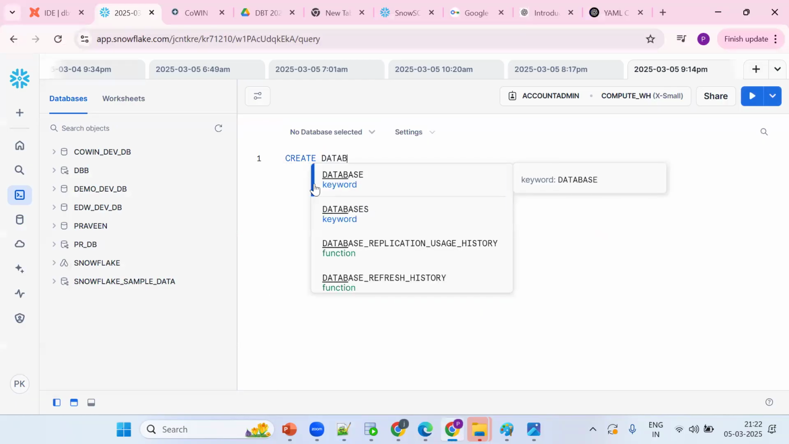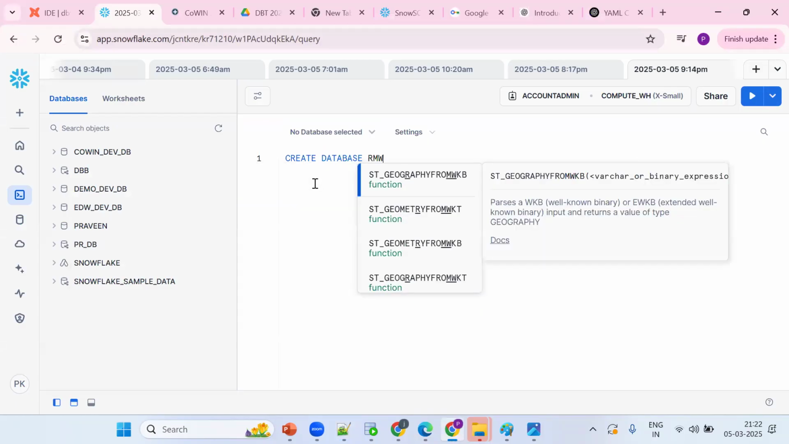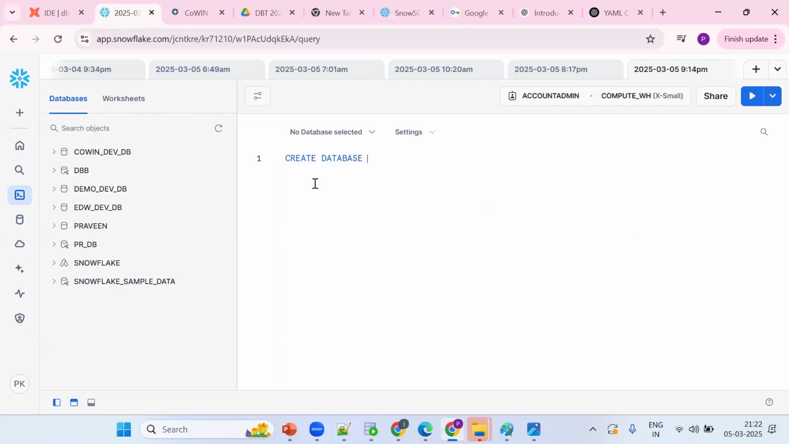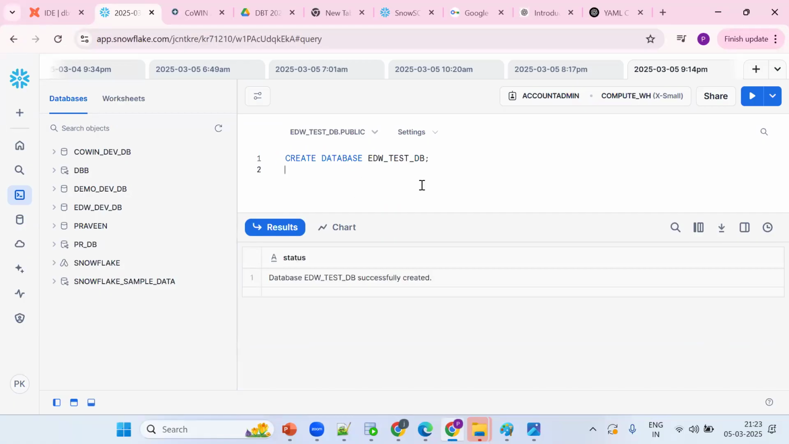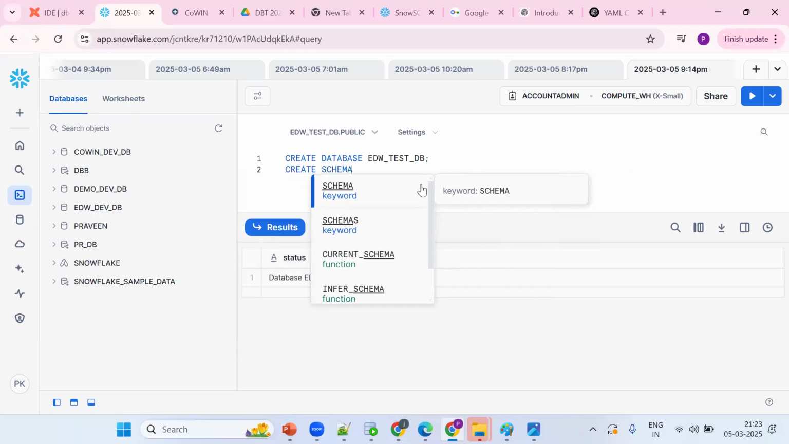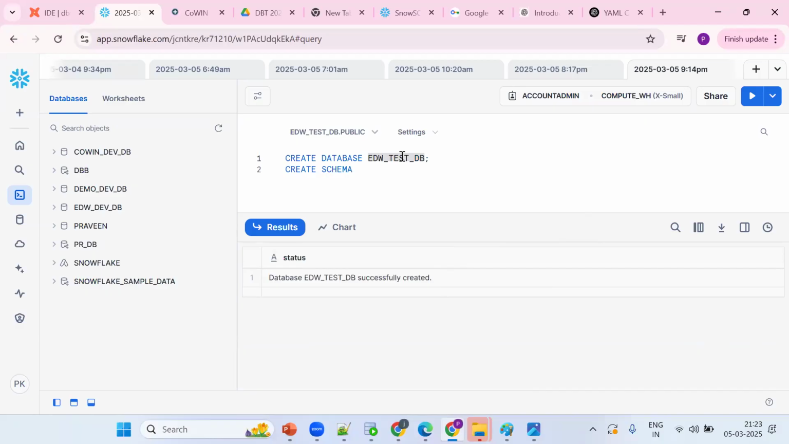So create database RMS, or anything, suppose EDW. Suppose I want to go for a test database, and the same way I want to create a test schema. So create schema EDW test. Now tell me, by using a query, I want to find what my database name and my schema name are.